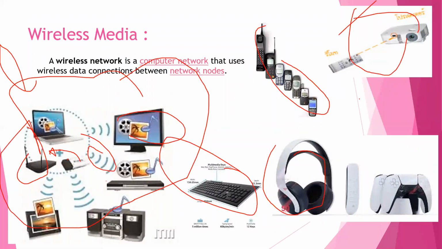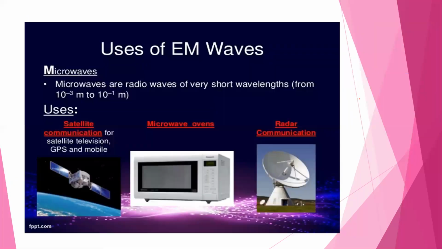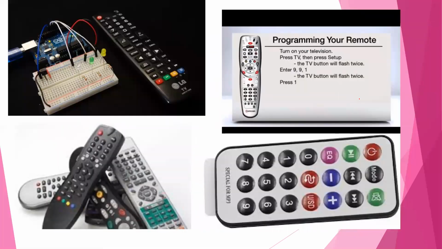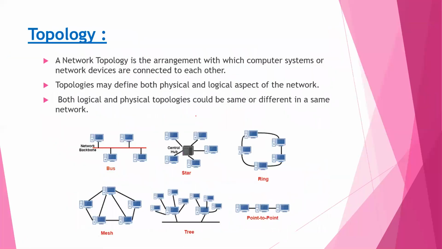In wireless media, there are three waves: radio waves, microwaves, and infrared waves. These are some remote diagrams which have IR, meaning infrared. Next topic is network topologies.